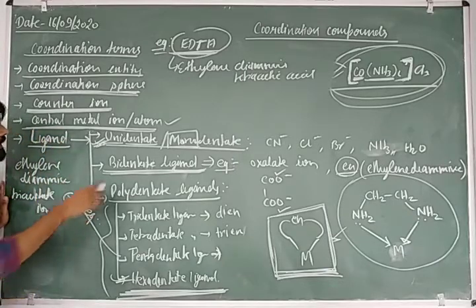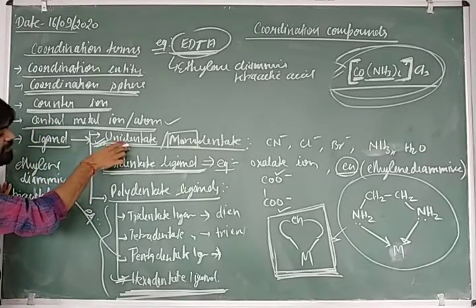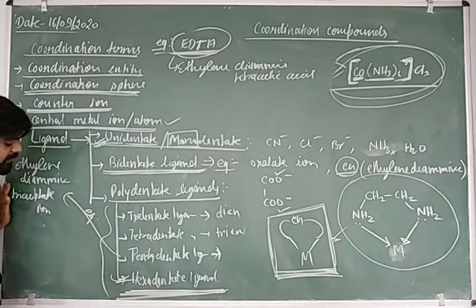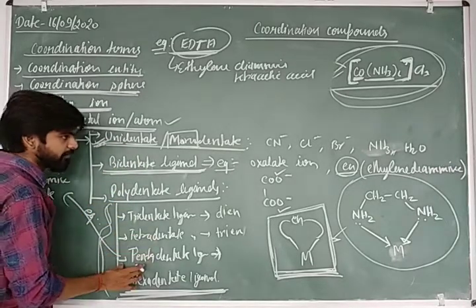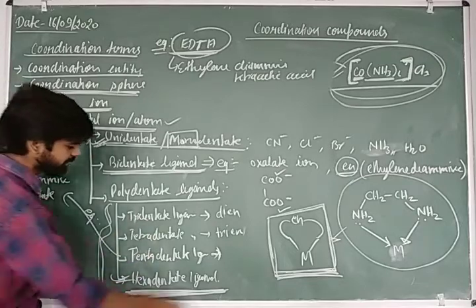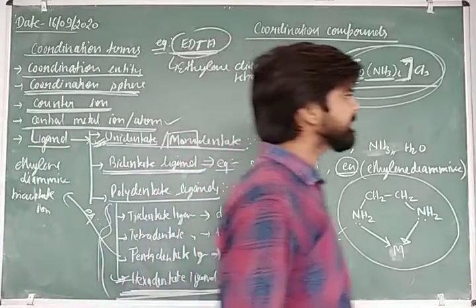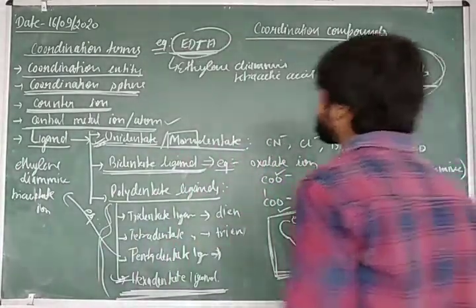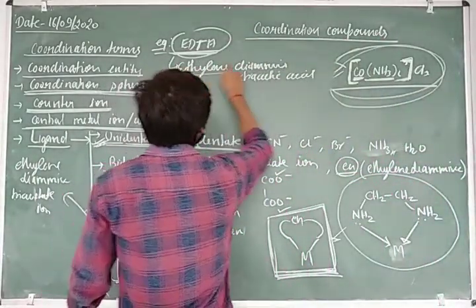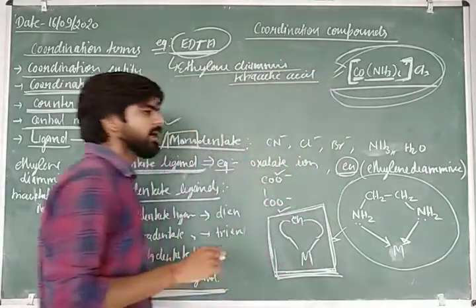Ligands include EDTA, unidentate, bidentate, polydentate, with tridentate, tetradentate, pentadentate, and most important, hexadentate ligand. The example of the hexadentate ligand is EDTA, ethylenediamine tetraacetic acid.